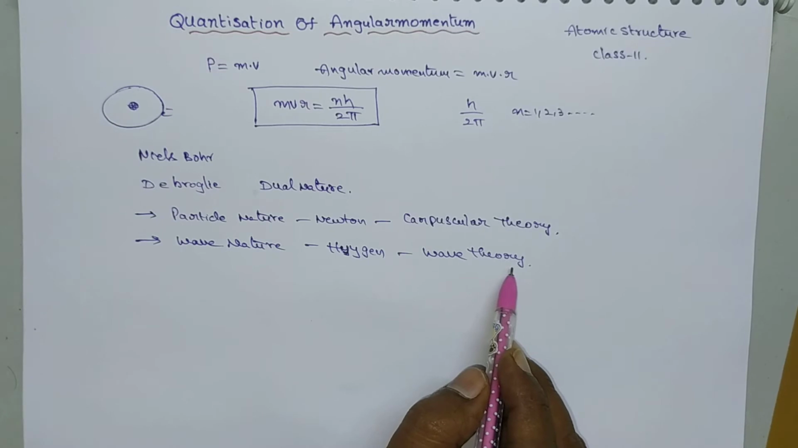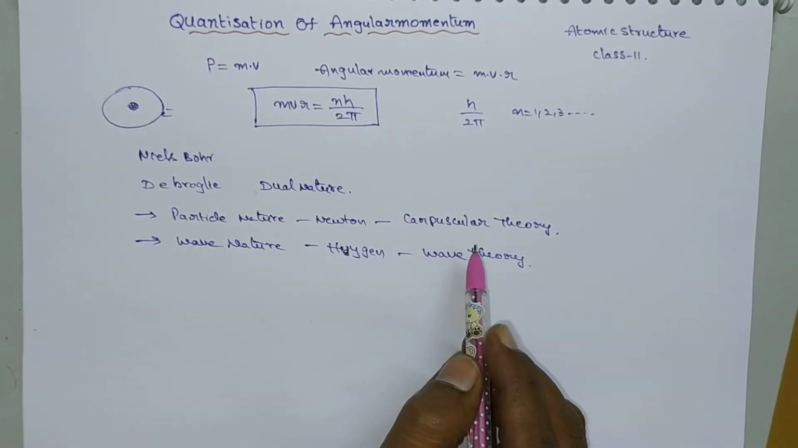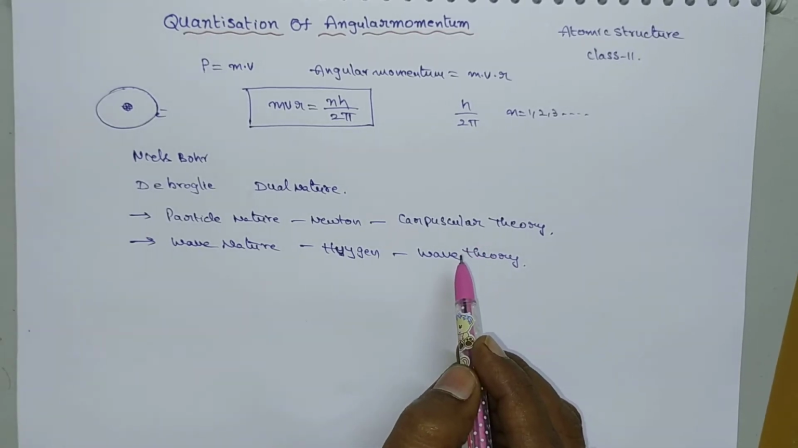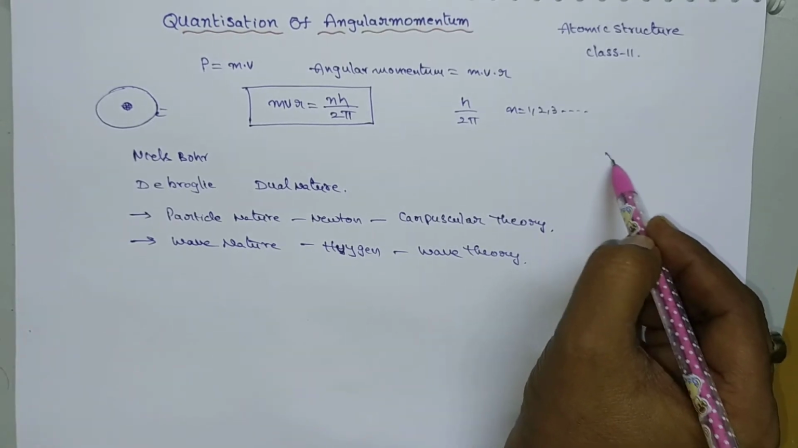nature, and according to Newton, the electron exhibits particle nature. So if we consider both natures, that is dual nature, we should conclude the electron should exhibit dual nature. That's why the electron should exhibit wavelength and also momentum. Since the electron is exhibiting wave nature, it should have wavelength, that means lambda.